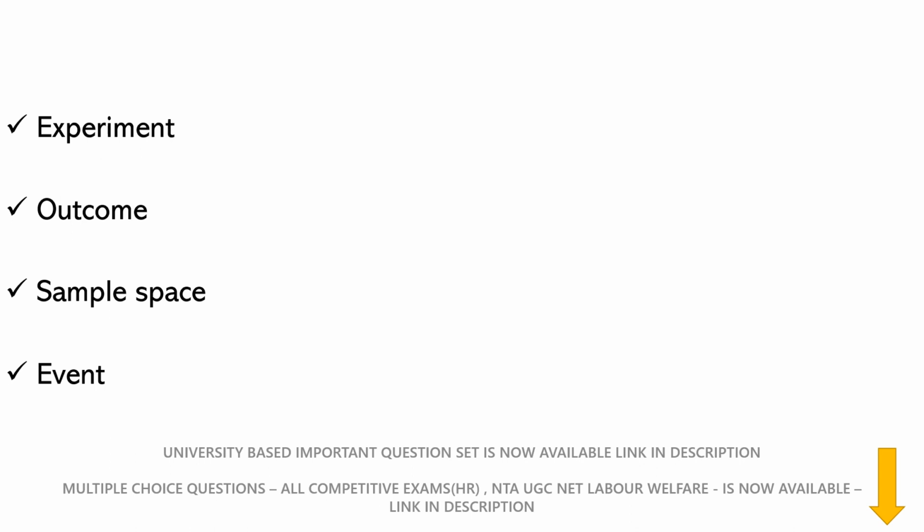Outcome means the result, of course, the result of an event, like a number happening on your dice. It will be 1, 2, 3 up to 6, any number can happen, that is the outcome. Next, the side of a coin: when you are tossing a coin in a cricket match, it can be head, that is the outcome, or tail. So these are the various outcomes.